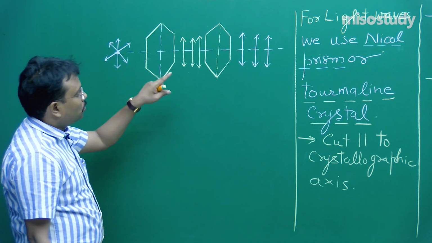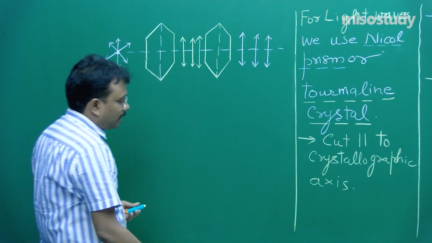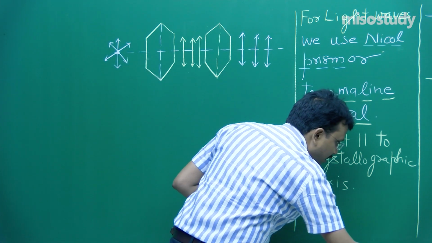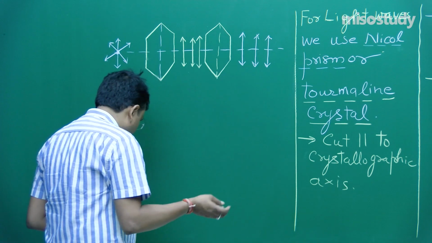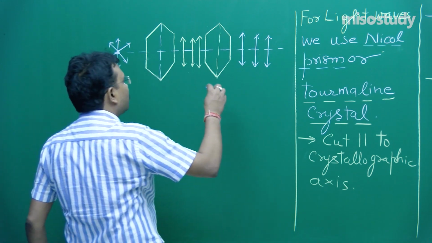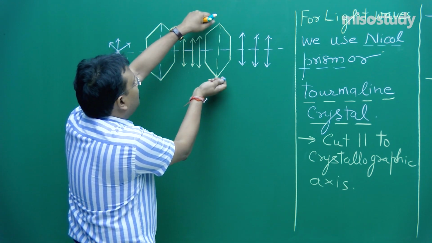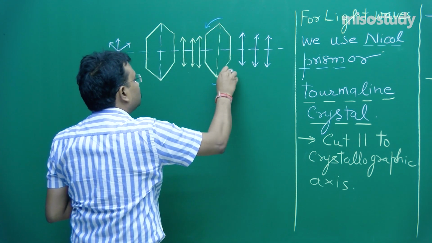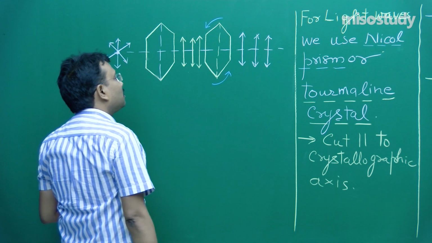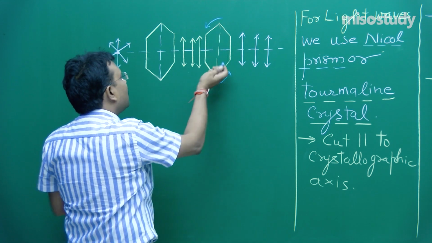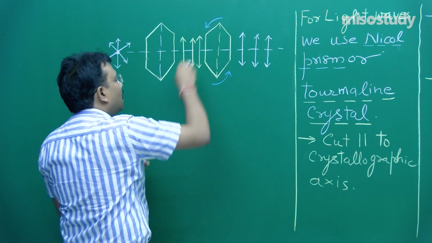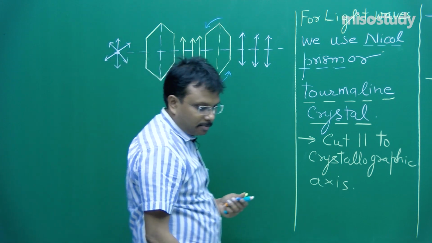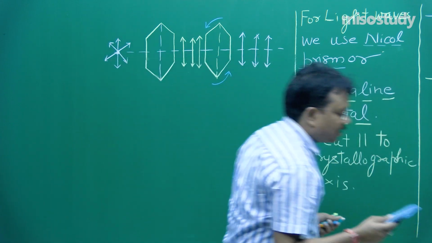Now let's do some changes in the same diagram itself. I will not erase anything, but I will use a different color chalk to show you the difference. Let's say this crystal is rotated by 90 degree. Fine. So this crystal is rotated by 90 degree, means imagine now earlier it was, let me show you with the help of this duster.